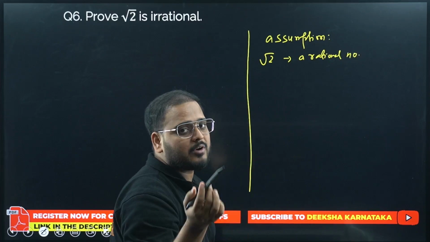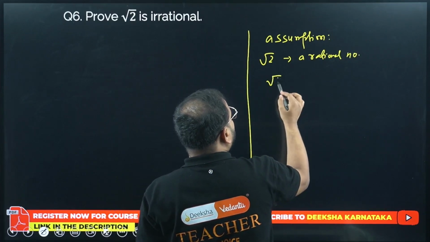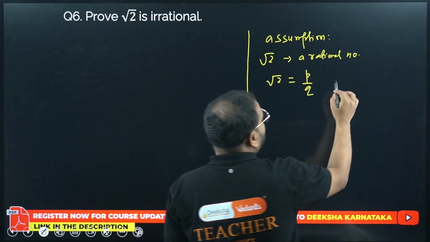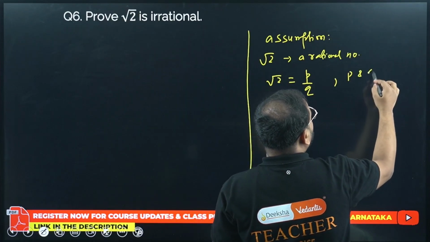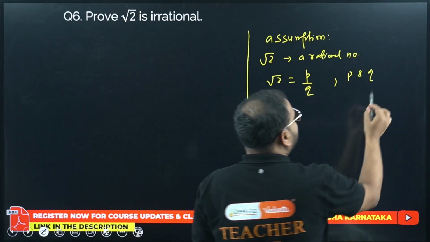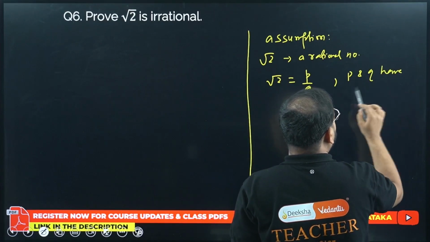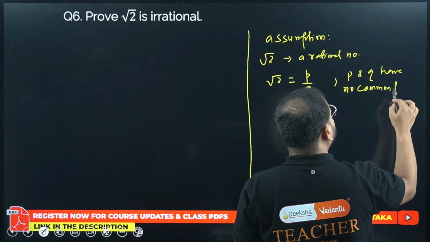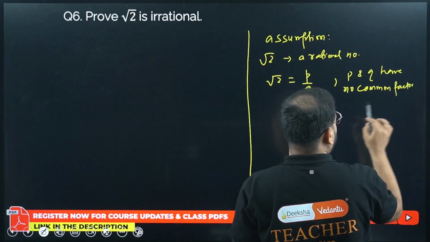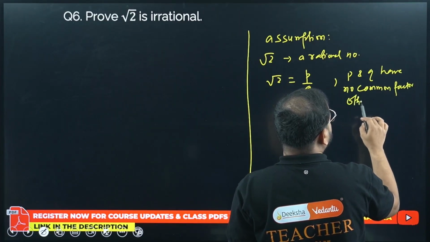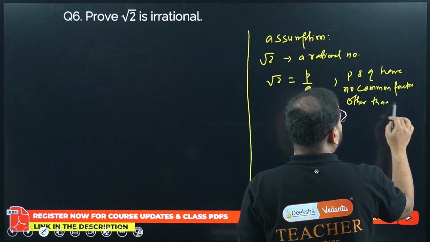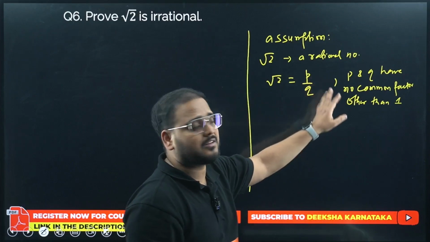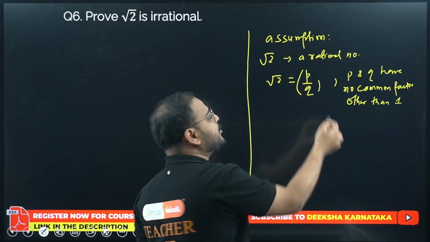If root 2 is rational, it means root 2 is equal to p by q, and p and q are co-primes, meaning p and q have no common factor other than 1. This is the definition of a rational number: p by q form, where p and q are co-primes.